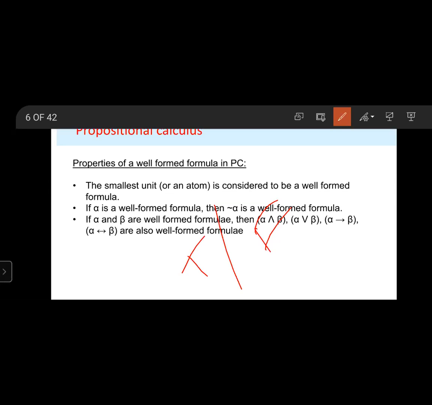Propositional logic, or propositional calculus, is a symbolic logic for manipulating propositions.